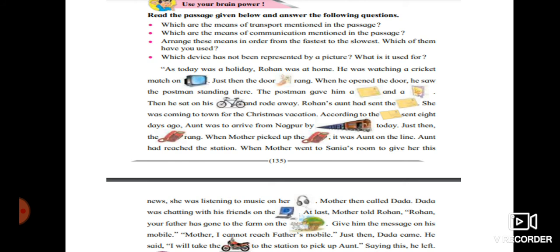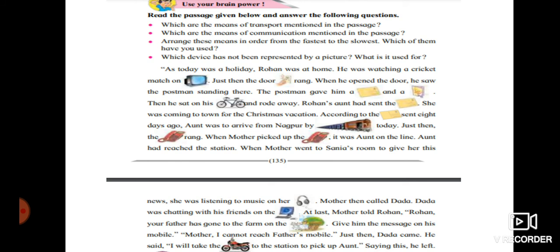As today was a holiday, Rohan was at home. He was watching a cricket match on television. Just then the doorbell rang. When he opened the door, he saw the postman standing there. The postman gave him a letter and a greeting card. Then he sat on his bicycle and rode away. Rohan's aunt had sent the letter. She was coming to the town for the Christmas vacation.